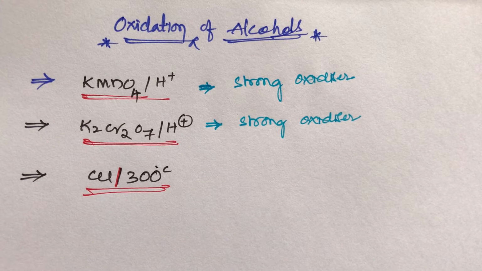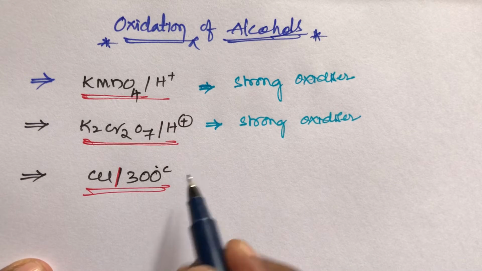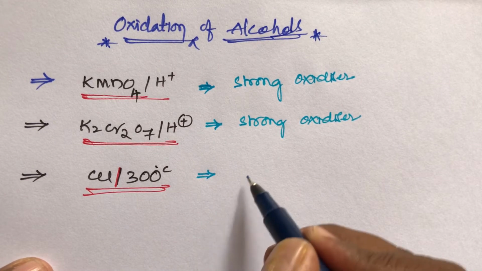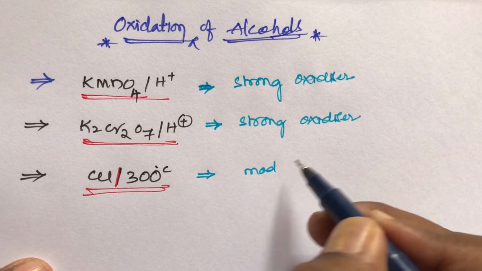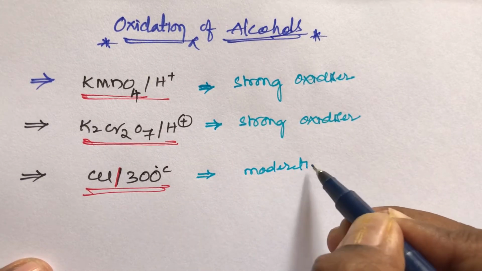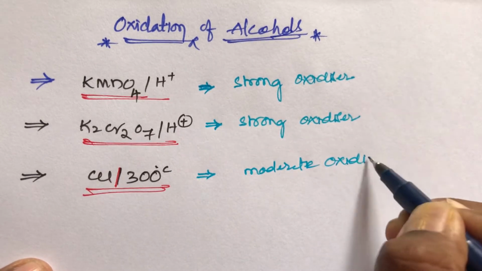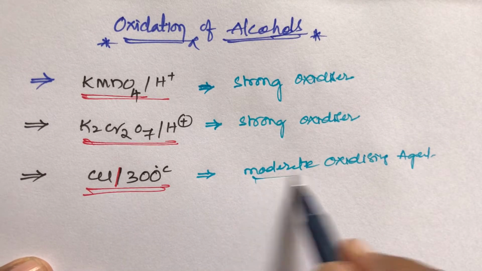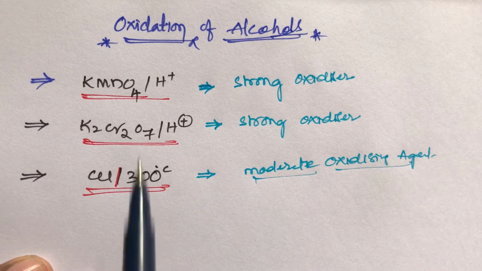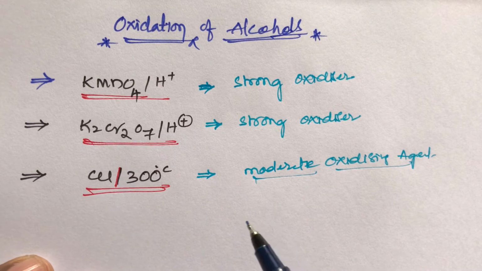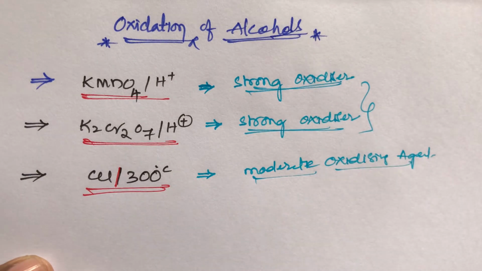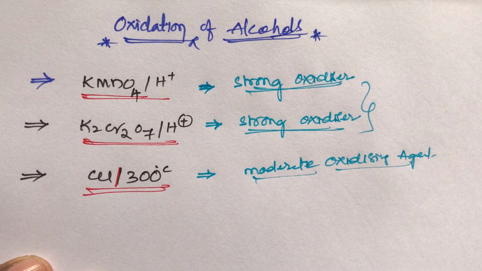And what about copper, student? Copper also acts as a moderate oxidizing agent. You remember, student? These three reagents are oxidizing agents. KMnO4 and K2Cr2O7 are strong oxidizing agents, but copper at 300 degrees Celsius is a moderate oxidizing agent.